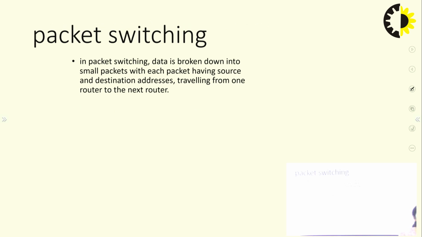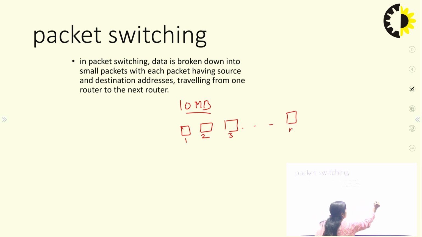So, there are different packet switching techniques as well. In the packet switching technique, data is broken down into small packets. Suppose you have to send 10 MB of data, you can convert it into 10 packets, numbered 1, 2, 3 up to 10. These 10 packets go along different paths, but at the destination they come out together.